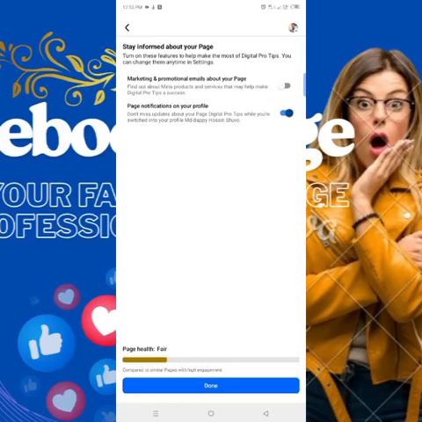So in the next option, you can see the option to stay informed about your page here. What you can see is that the second option is page notification on your profile. If this is on, the page notification will go to your profile, but I don't need this option, which is why I am turning it off. So now the Facebook page that you can see looks pretty neat and very nice.